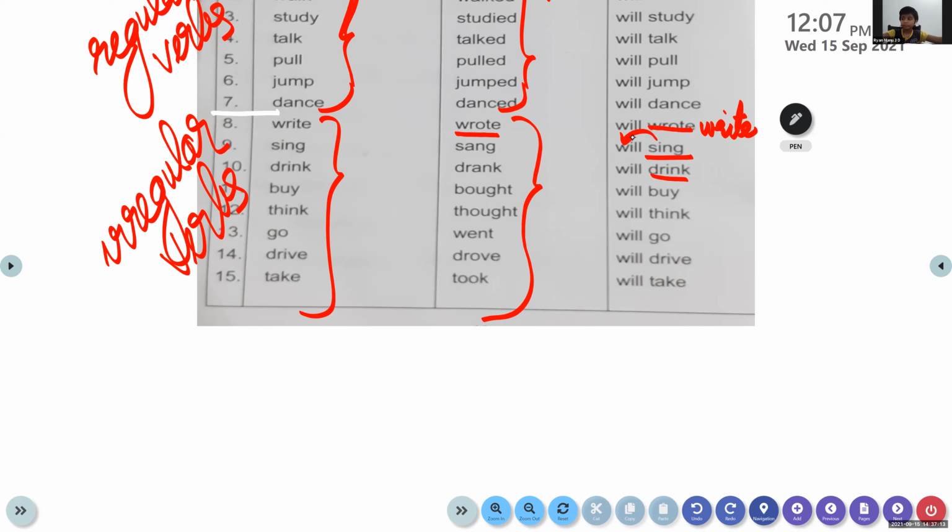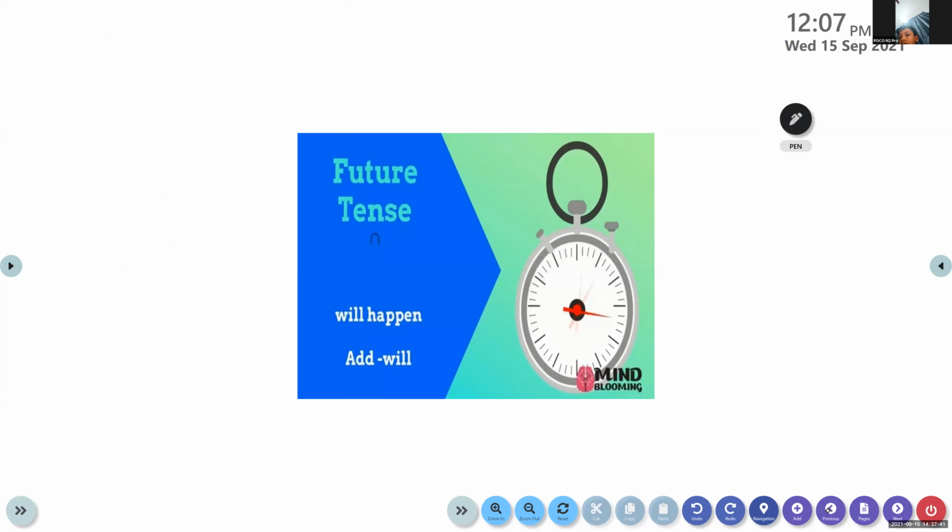So unless we learn this table well, we can't do the exercise which is there on page number 17. So what we have to do is learn it very well. All of you, please do take your rough book for the time being. Keep your rough book in front of you, and we have to learn these verbs very well. Before we learn this, let me show you a slide, then I'll move on to it.